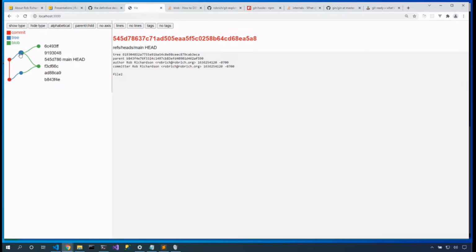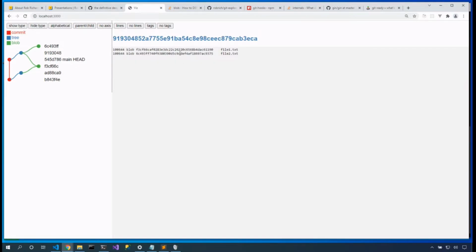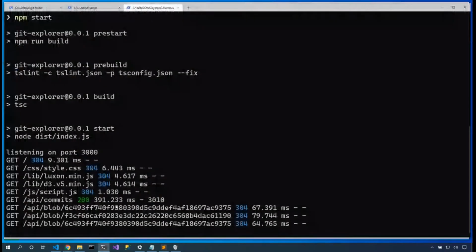This commit references this tree node, and this tree node says I have 2 files in the working directory. And so here's the first file, F3, and that's right here. The second file, C6, and that's right here. So in this original commit, we only had 1 file in our checkout directory. In this new commit, we have 2 files in our directory. That's cool. Let's create some more commits.